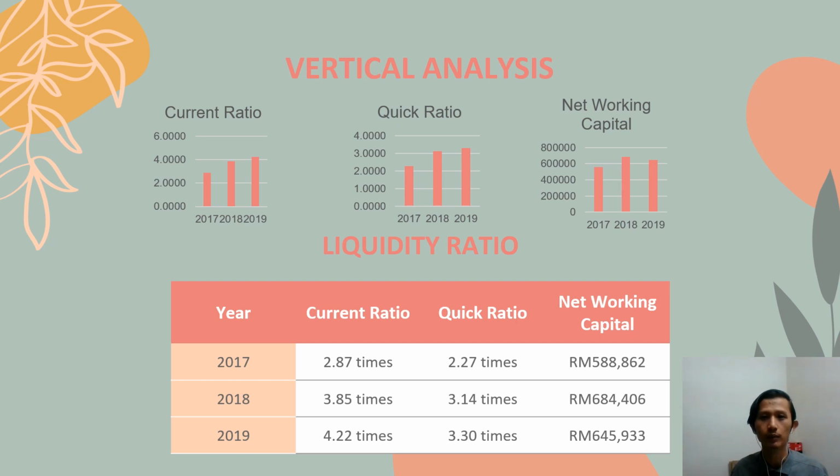First, there are 3 main components in liquidity ratio. The first one is current ratio, the second one is quick ratio, and the last one is net working capital. In 2019, Inari managed to gain the highest current ratio, which is 4.22 times, and quick ratio, which is 3.3 times, while net working capital has the highest value in 2018, which is 364,406,000.